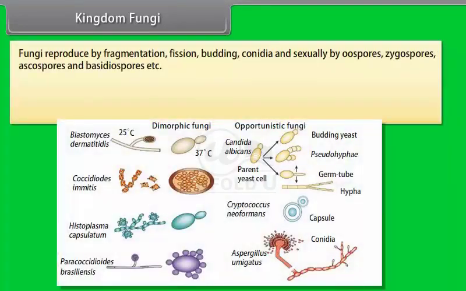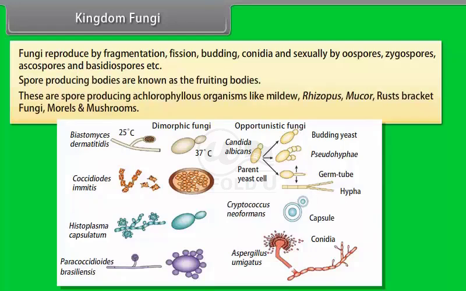Fungi reproduce by fragmentation, fission, budding, conidia, and sexually by oospores, zygospores, ascospores, and basidiospores, etc. Spore-producing bodies are known as fruiting bodies. These are spore-producing achlorophyllous organisms like mildew, rhizopus, mucor, rusts, bracket fungi, morels, and mushrooms.